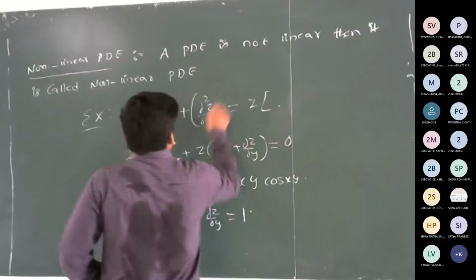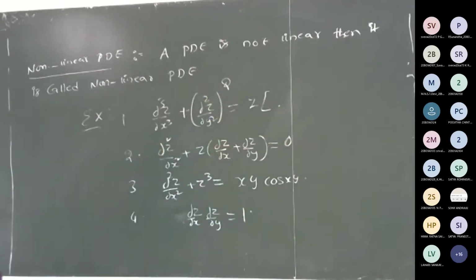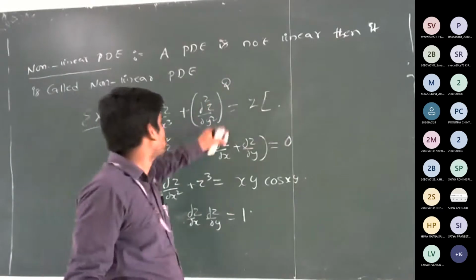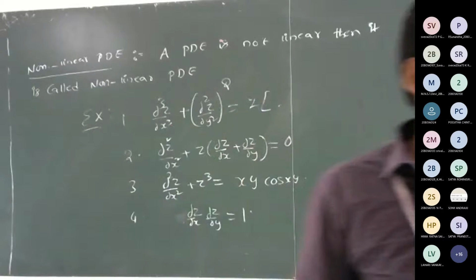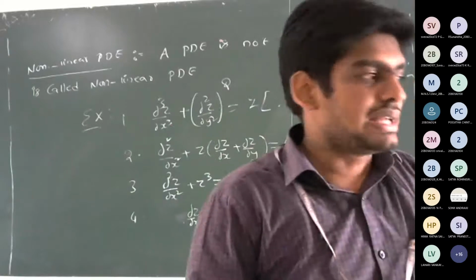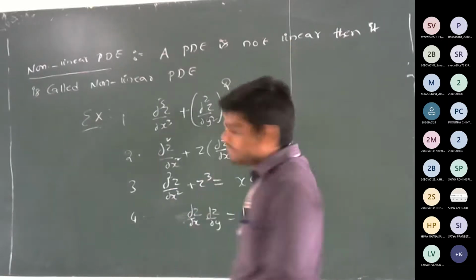Otherwise, write it down like this: (∂²z/∂y²) whole squared. So please change the first example: the second term is (∂²z/∂y²) whole squared. Please tell me why it is non-linear.